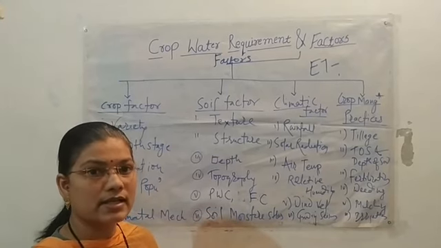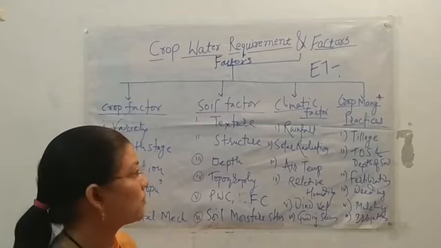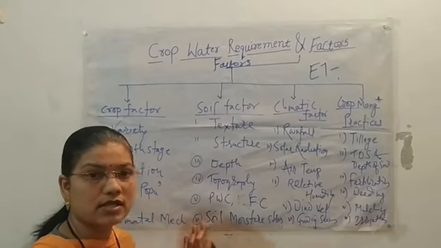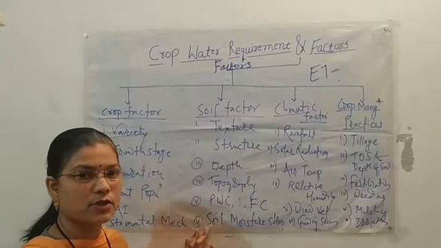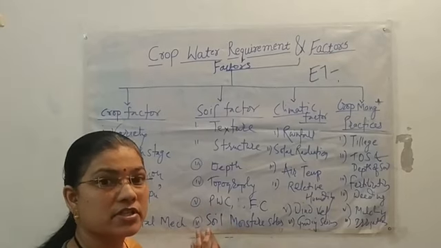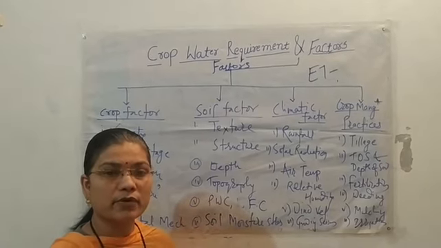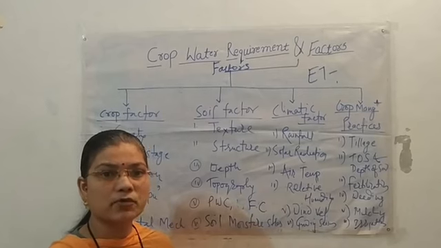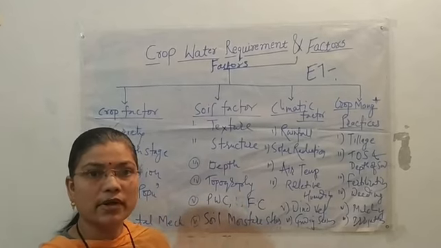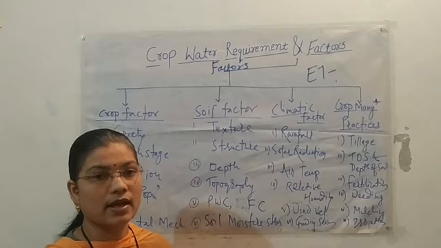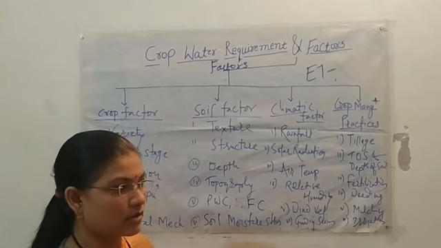Most of the time this terminology is also asked. The transpiration ratio means the amount of water transpired by the plant during its growing period to produce the dry matter per unit area.